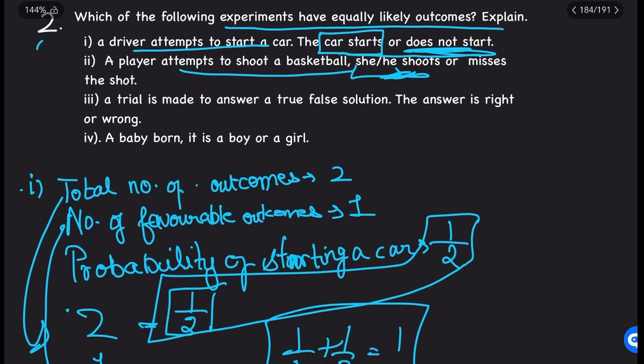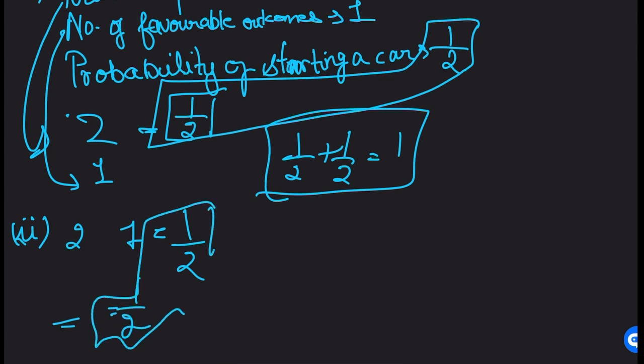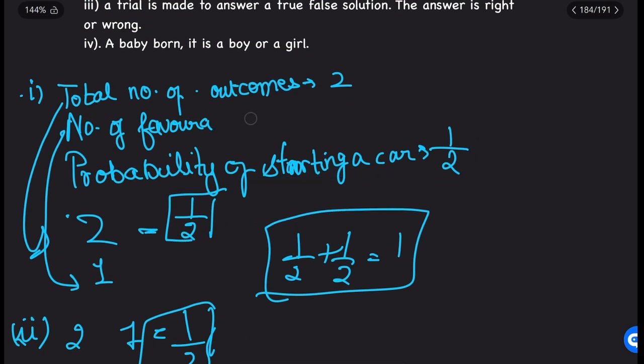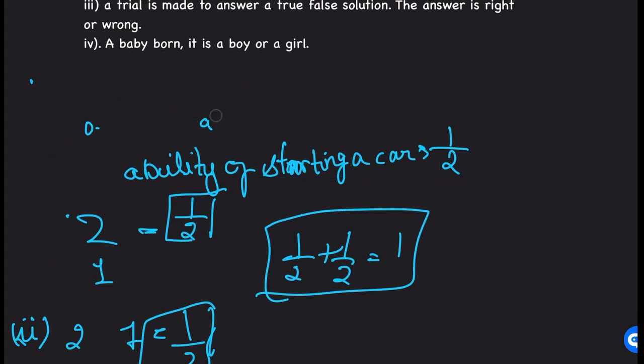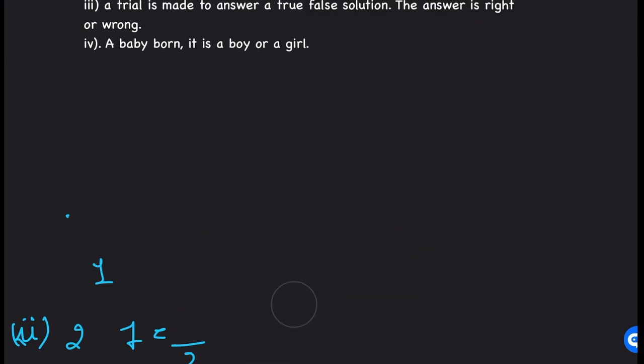Probability will be 1 by 2. And of missing the shot, it will also be 1 by 2, because the total number of outcomes is 2 and the number of favorable outcomes is 1. These are also equally likely outcomes. Understood? So I think I should raise this for more space.